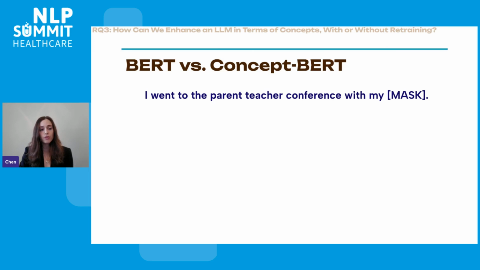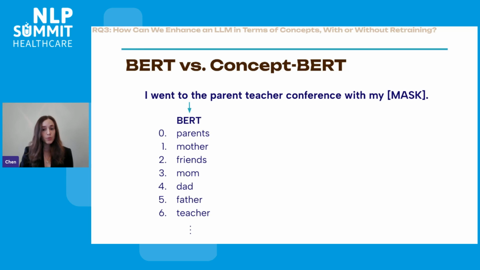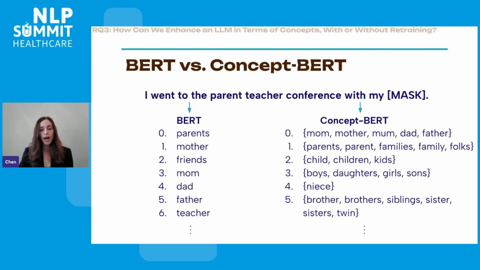And we have our input. For example, I went to the parent-teacher conference with my, and then that would be the output of BERT. It's just a ranked list of completions. Now, our concept manipulation would not output just a ranked list of tokens. It outputs a ranked list of concepts, or basically token clusters that ideally represent human concepts. So the most probable one is mom, mother, mom with a U, dad, father, and then the second one is parents, parent, family, families, folks, etc.